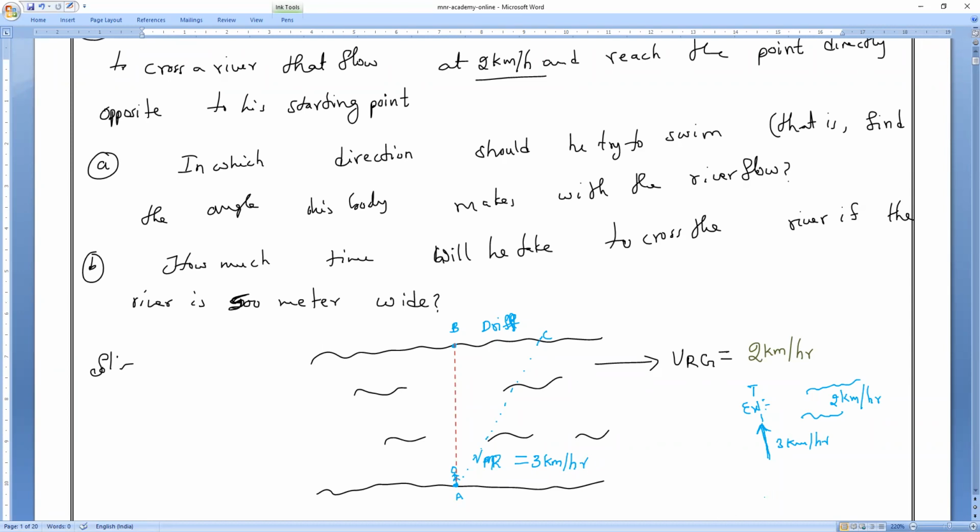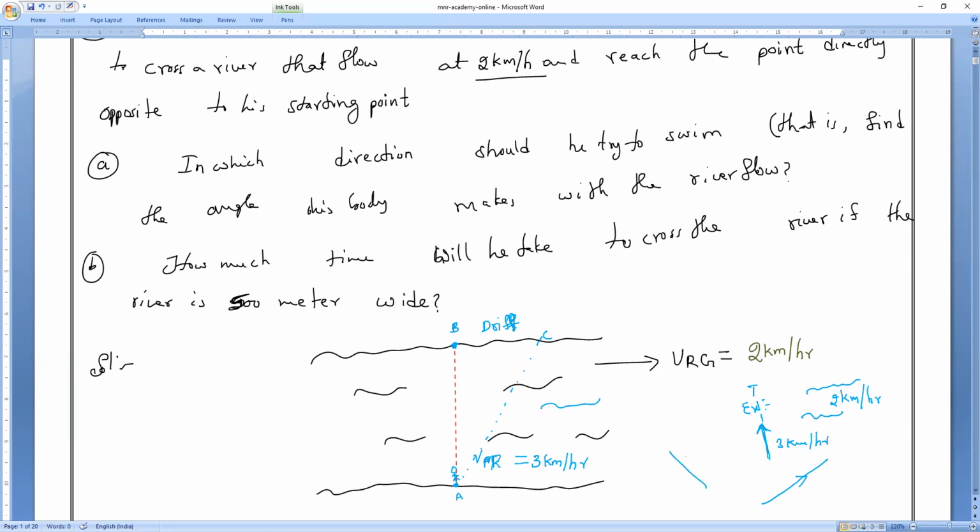Now, if he started swimming towards the right side, then the river flow is also in the same direction. Is it possible to reach the B point perpendicularly? No, sir. Then definitely he has to swim in what direction? He should try to swim in this direction so that the river will shift him in this direction.